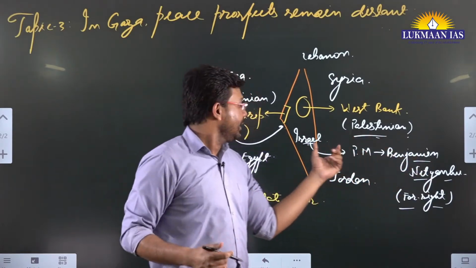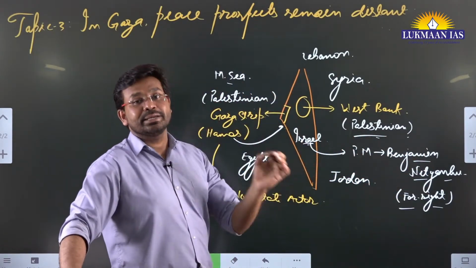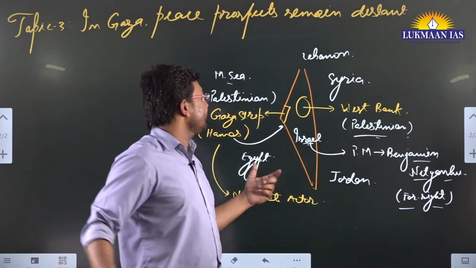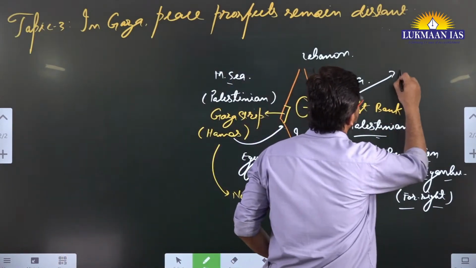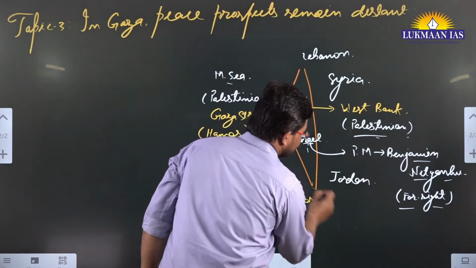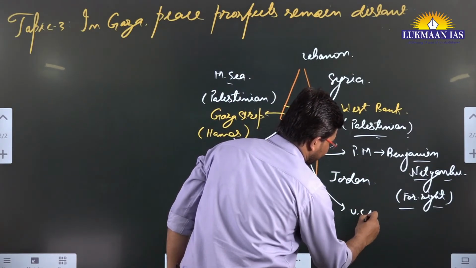Israel is a big friendly country of the United States of America.